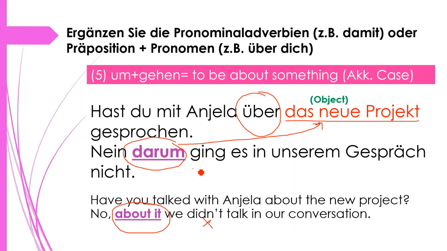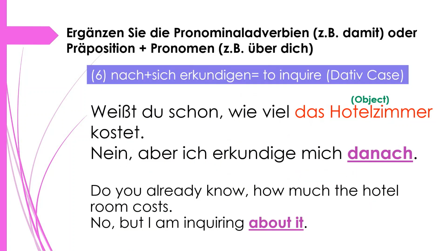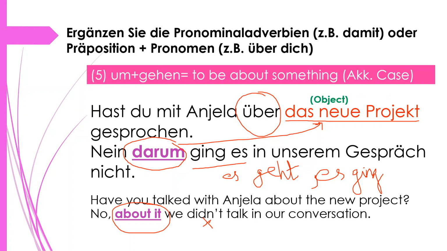Yes, ging es, the verb here is gehen. Yes, es geht is presence, and es ging is preteritum. Okay. So have you talked with Angela about the new project? No, about it we didn't talk in our conversation. So here darum we are indicating the neue object, das neue object. Okay, so here we have talked about an object, that's why we have used the da compound.